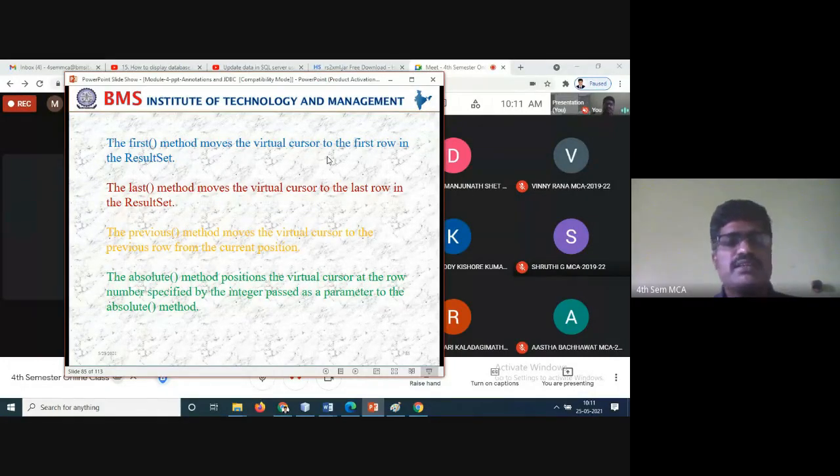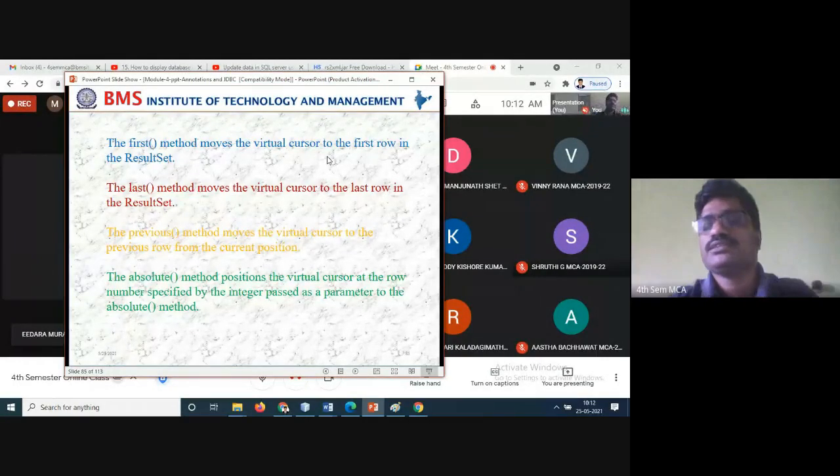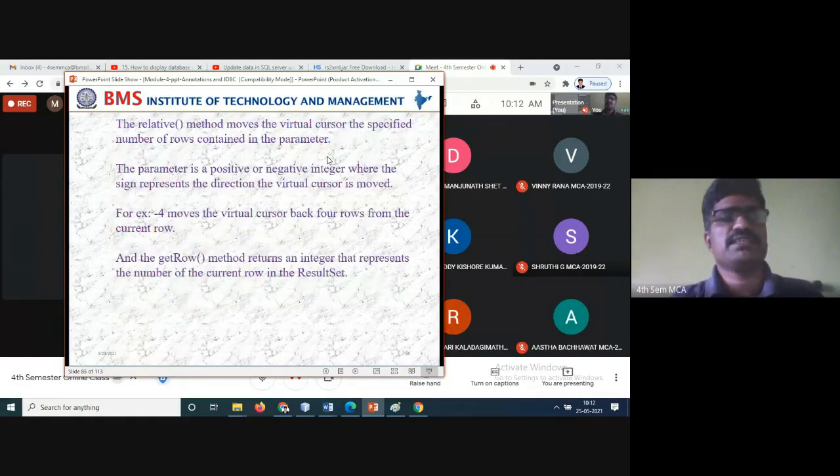Absolute is a method that positions the virtual cursor at the row number specified by the integer passed. So whatever integer you pass, the cursor is positioned directly at that row. Next is the relative method, which moves the virtual cursor a specified number of rows contained in the parameter.